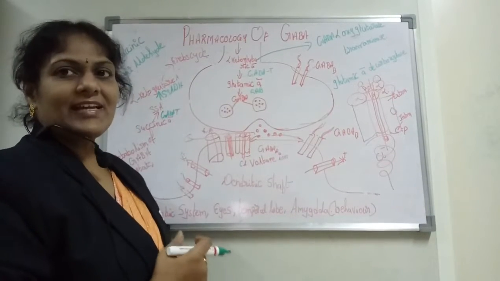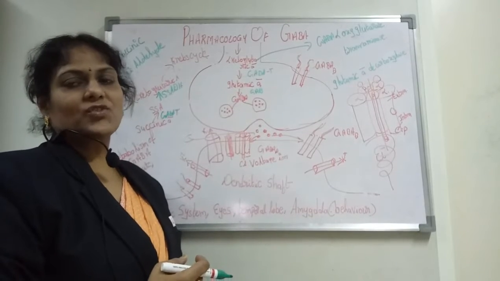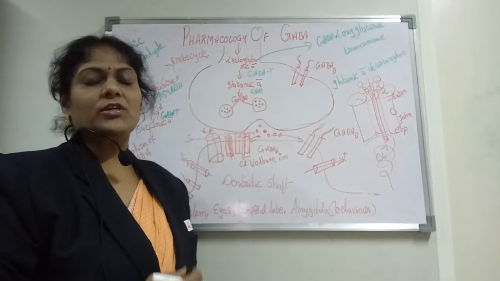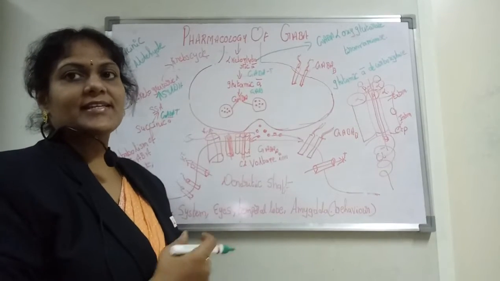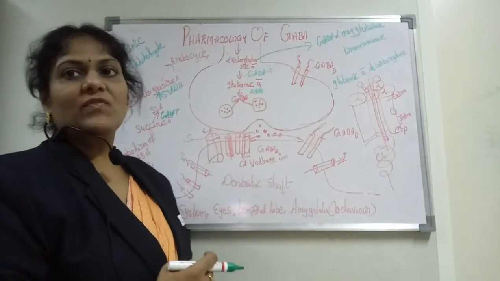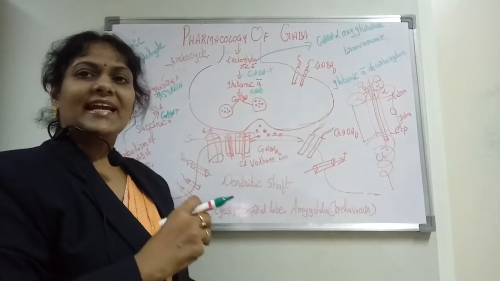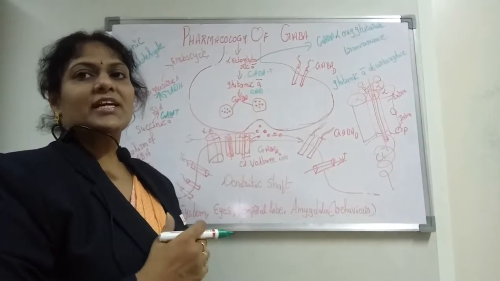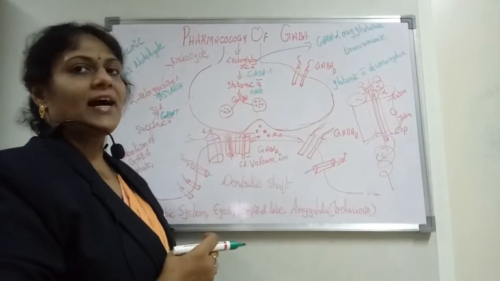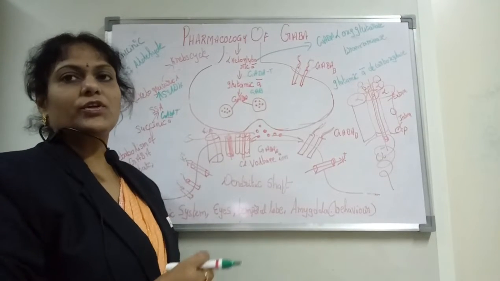So we have been seeing different types of neurotransmitters synthesized in the brain, out of which only two can be taken into consideration: one is excitatory, the other is inhibitory. According to this, GABA is always called an inhibitory neurotransmitter. That means it inhibits the excitation created by the neurotransmitter glutamate.